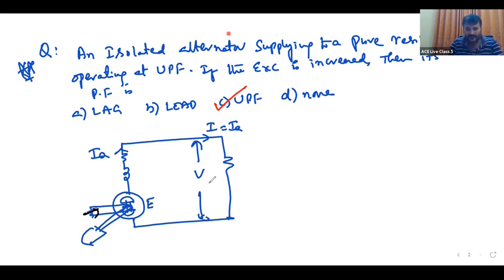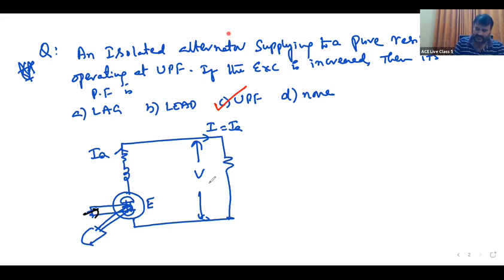It cannot deliver any reactive power. The machine operates only at load power factor. Active power only exists, UPF only it will operate. So a single, isolated alternator always operates only at load power factor, irrespective of excitation. The power factor of an isolated alternator cannot be controlled.